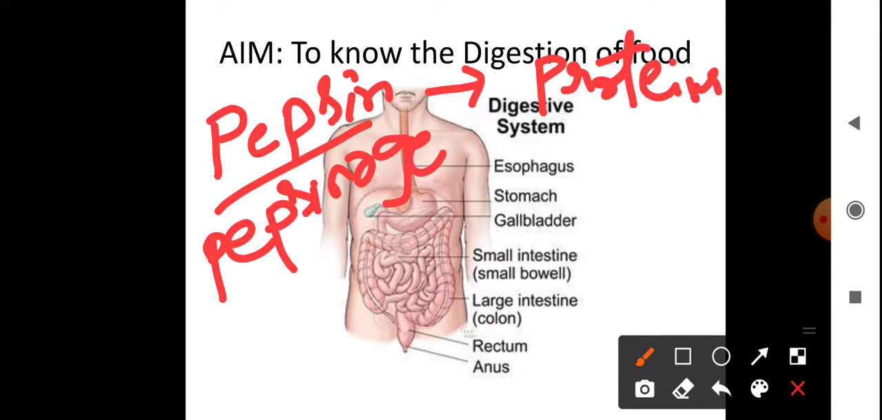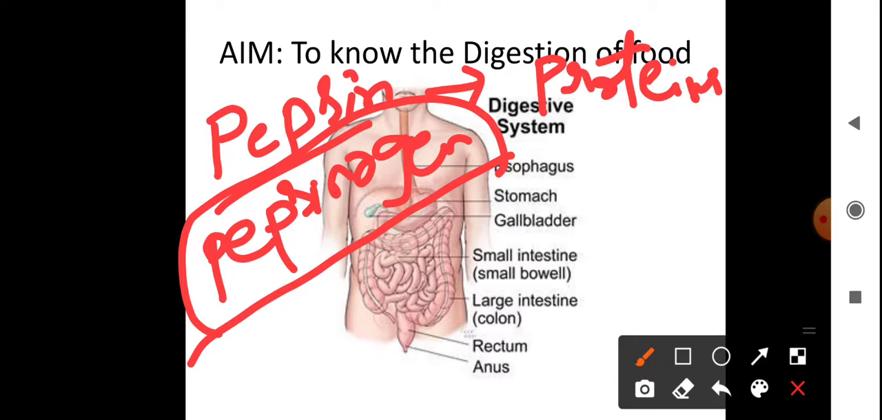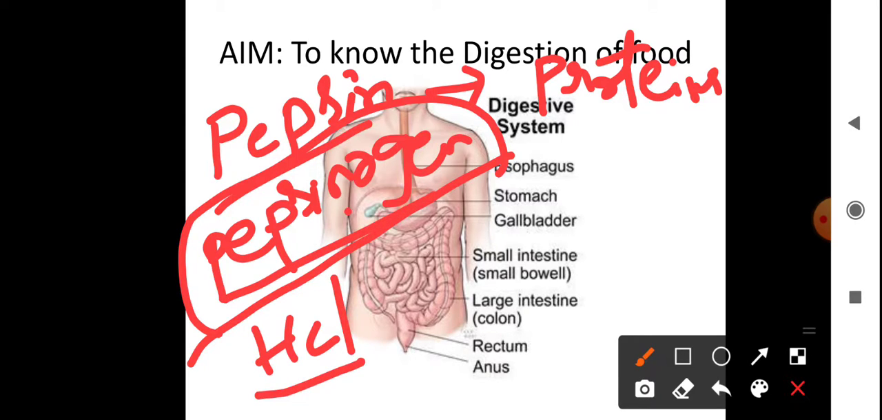Pepsinogen is present in gastric juice. Pepsinogen is in an inactive form in the gastric juice. To activate this pepsinogen, HCl is needed. Are you understanding? So HCl is activating the pepsinogen.